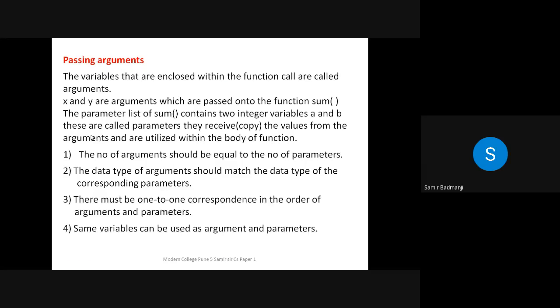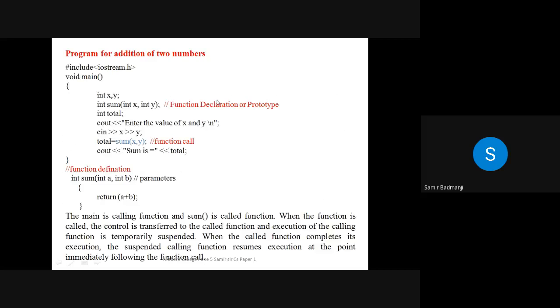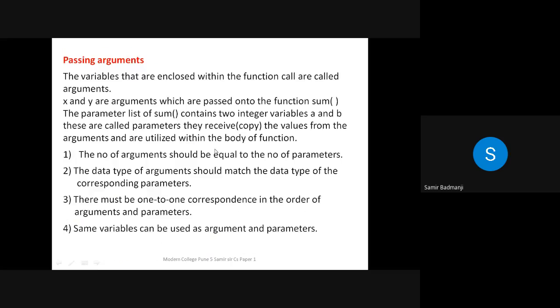Now one more thing, passing arguments. The variables that are enclosed within the function call are called arguments. So which are the arguments? Now this is the function call. Sum is the function call, and in bracket x and y. So these are called arguments. Okay. So we are passing the arguments to this function.